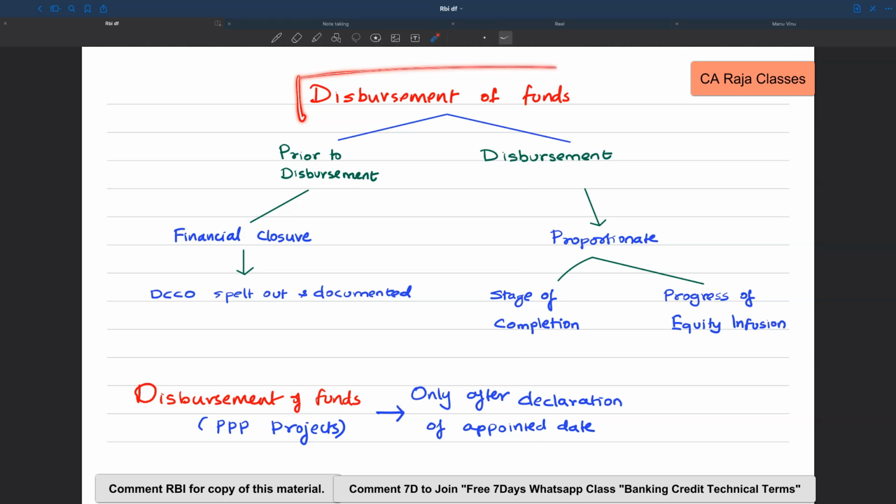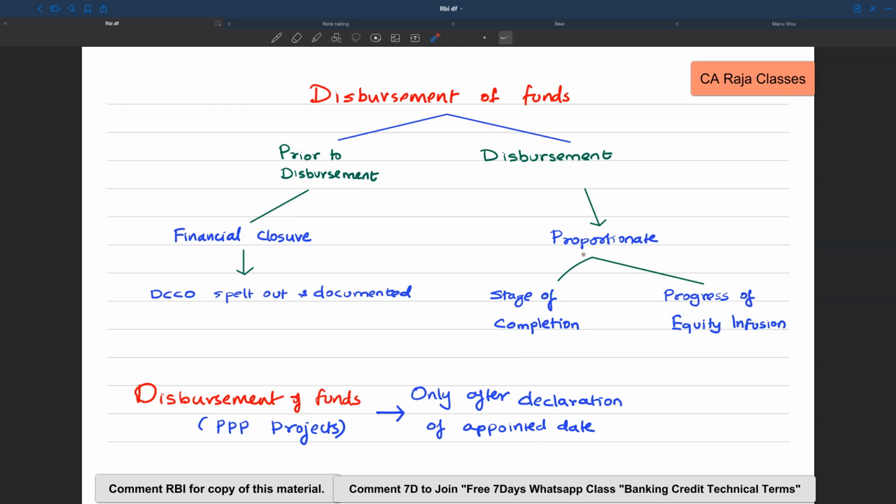Next, the framework talks about disbursement of funds. It makes it very clear that DCCO has to be spelled out and documented and financial closure achieved before disbursement. So without ensuring financial closure, without ensuring documentation of DCCO, banks should not disburse funds. And when they disburse funds, they have to do it on a proportionate basis only. That is, for every stage of completion, a certain amount can be disbursed. This has to be prescribed in advance.